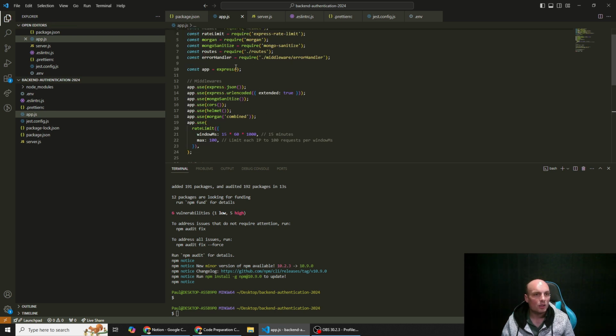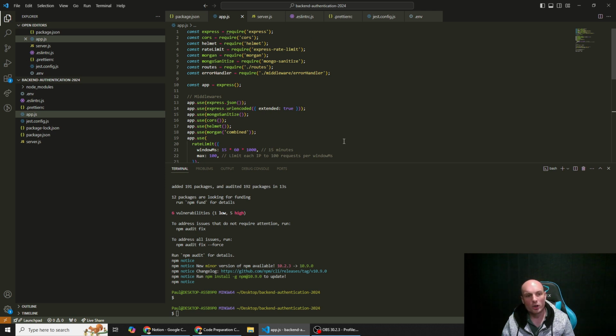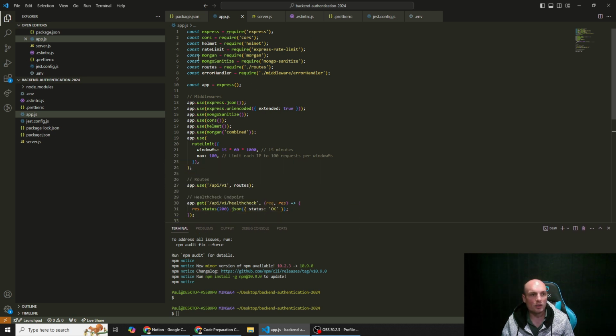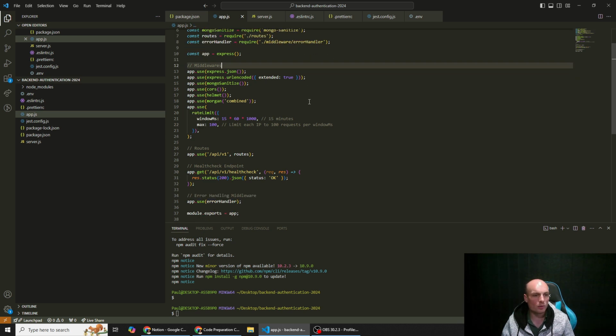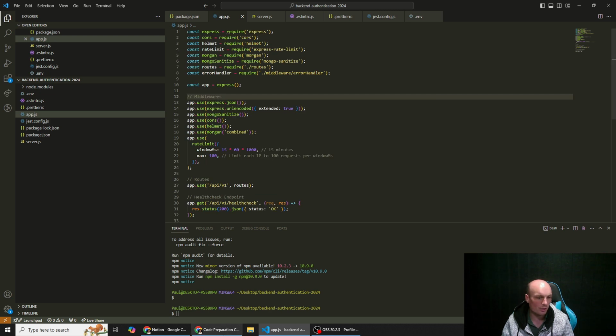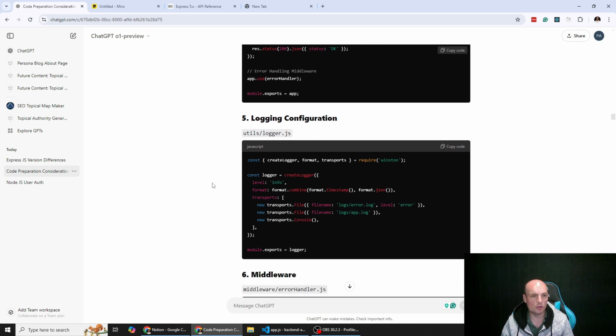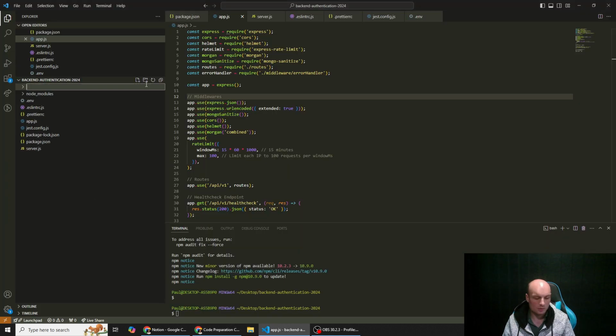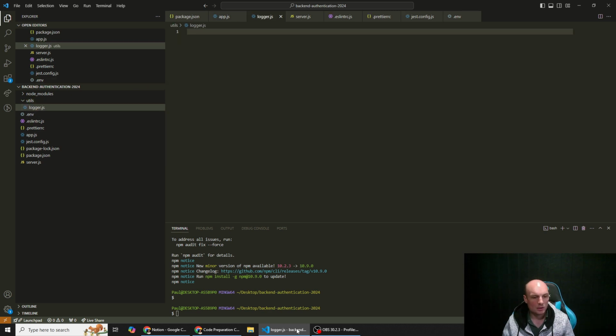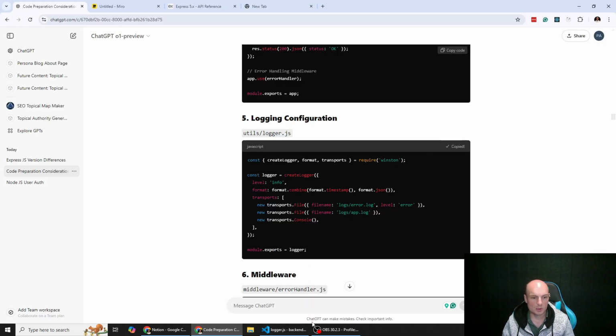So if we try and run this code, it's not going to work at the moment, obviously, because it's got a whole heap of different dependencies that it's trying to bring in, like this error handler, middleware, our routes file, etc. So we do have to go through and set all of this stuff up before any of it's going to work, which is going to take a little bit of time, but hey, that's the point of doing this. So we've now got our utils folder with this logger. So we'll create a new folder, utils, and in that logger.js. Copy that.